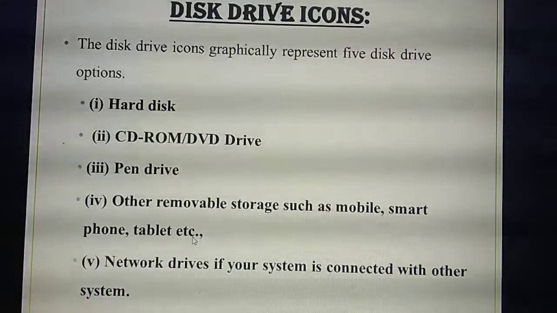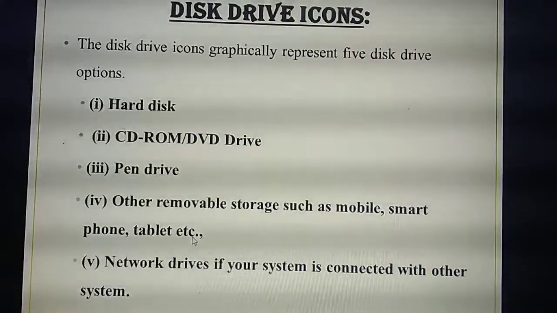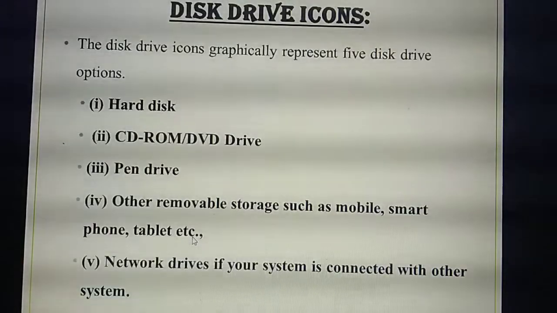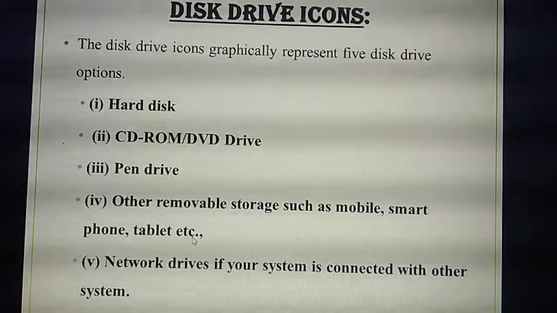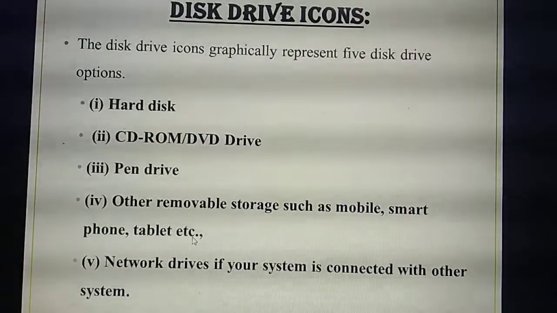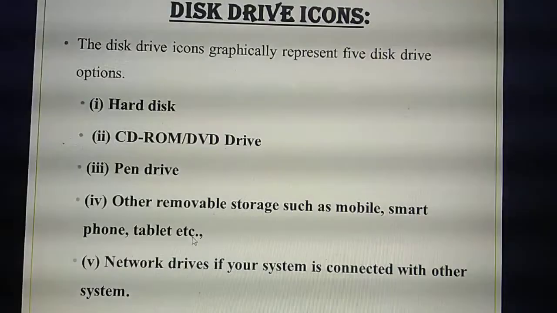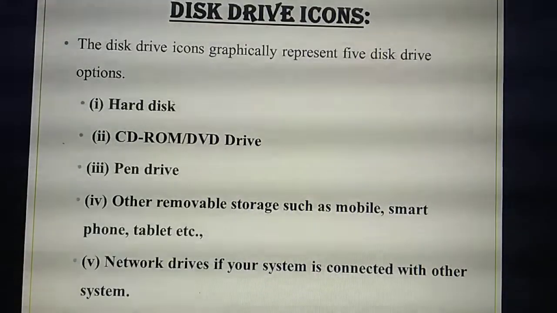Hard disk means the space is available. What is a hard disk? Hard disk is a storage device, isn't it? For example, if you are using a 500 GB hard disk, the hard disk will be divided. 500 GB is divided into 2: Local disk C and D. I'll explain later, in the next slide. That's the first drive icon.